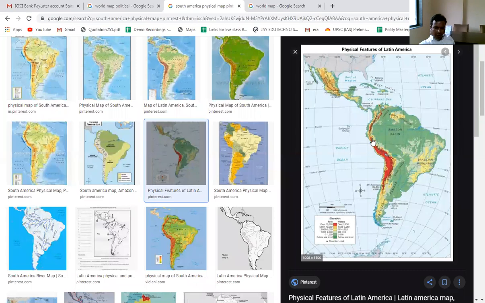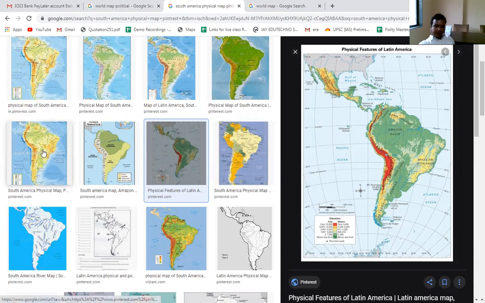This is actually a geologically active zone where this plate is moving to the west, in this direction, while this plate is moving in this direction. That is why there is a formation of fold mountain ranges here. The complete west part of South America is made up of fold mountain ranges, which are called the Andes mountain ranges. So these are the physical features: the Amazon river, the Brazilian highlands, and the Andes mountain ranges in the west part of South America.